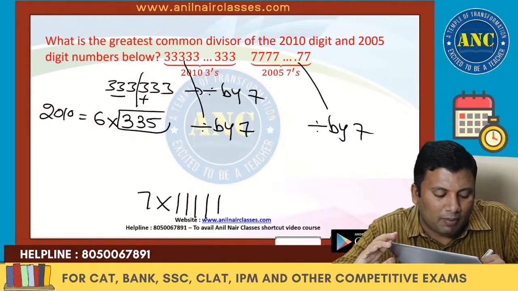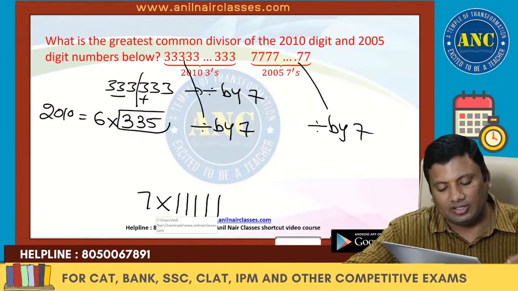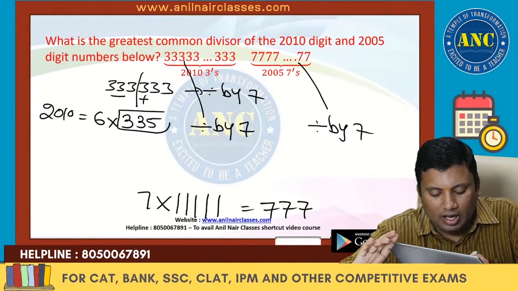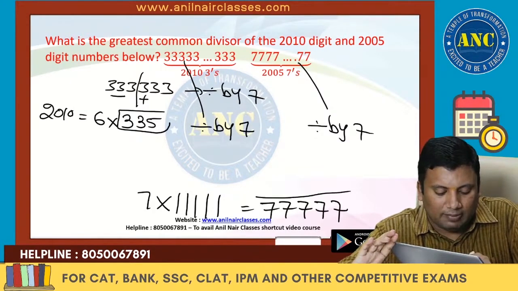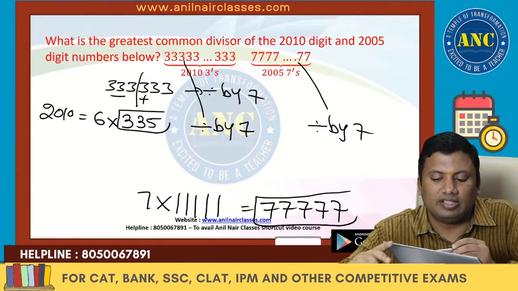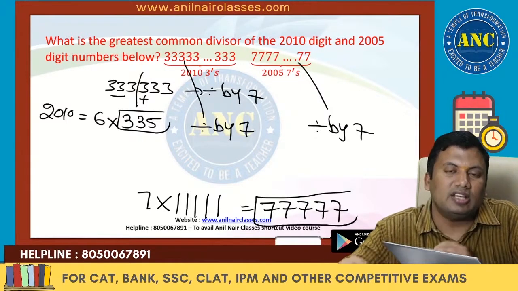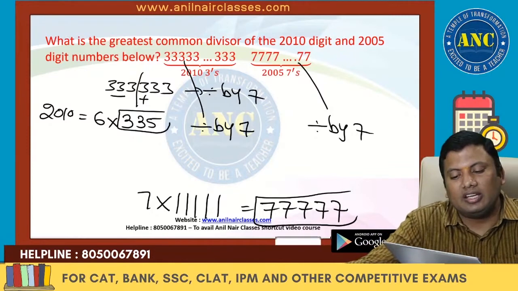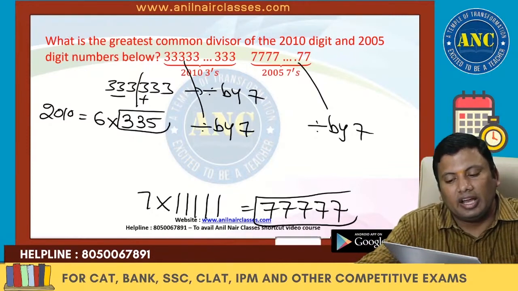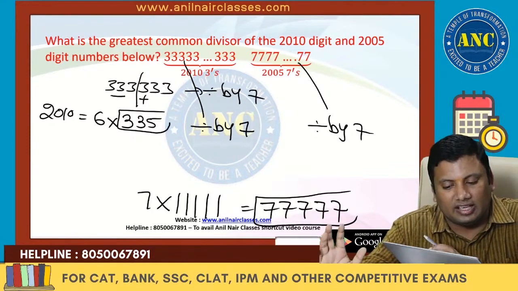Another common factor which we got is 5 ones. So the answer for this question is nothing but 5 sevens. This is divisible by 7 because any single non-zero digit in groups of 6 is always divisible by 7.